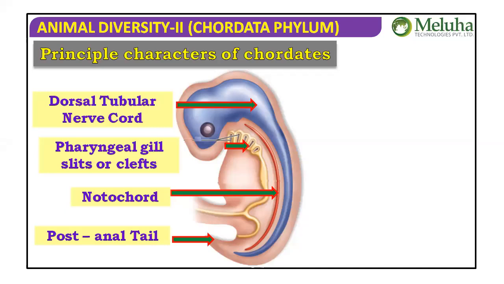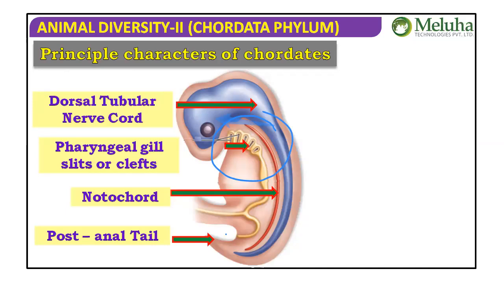Whatever variation they may have, any chordate needs to show these characters at least at some stage of life. That means if it comes to the human being, you may not have a tail, and we say you are not a chordate? No, you have a tail during embryonic development. Next, the notochord we have during embryonic development. Even gill slits we have during embryonic development. So do remember that gill slits are present.